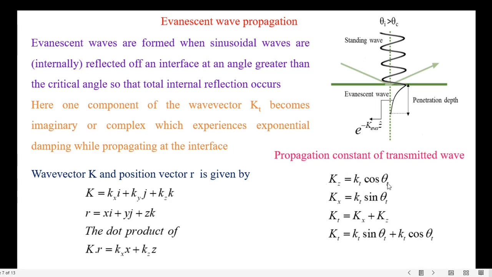kt cosine theta t. So, the propagation constant of the transmitted wave is kt equals kx plus kz, and plug in kx and kz values here and we get kt equals kt sin theta t plus kt cosine theta t. As well, the wave vector k and position vector r are represented by k equals kx i plus ky j plus kz k and r equals x i plus y j plus z k respectively. The dot product of wave vector k and position vector r is kx times x plus kz times z. Here we neglect the y component.